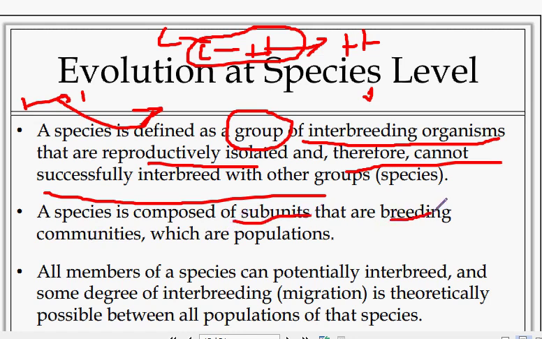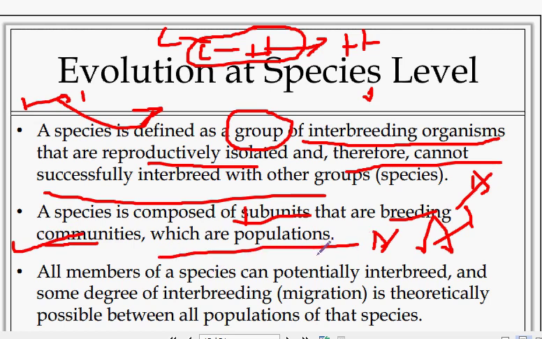A species is composed of subunits that are breeding communities. For example, we can say Americans, Indians, Australians, Africans are all different subunits of the species. They are different breeding and living communities, which are populations, but they belong to the same species.